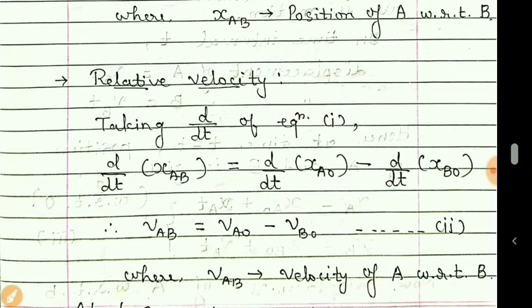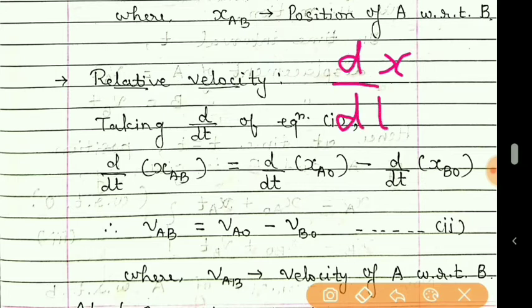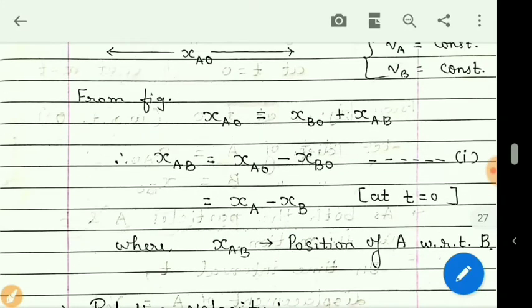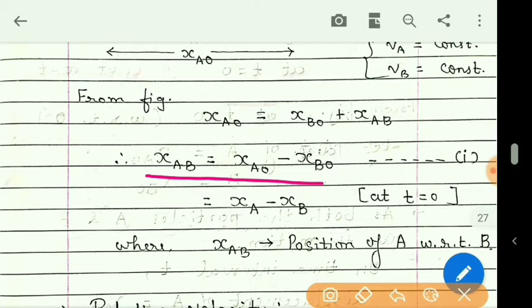Now, why we have taken differentiation? That is very important to know. We know that if x is a position, then d by dt of x, that is differentiation of x with respect to time, is velocity, and this we have studied in our earlier topics. So here from the equation of position, now we are going to obtain the equation of velocity.